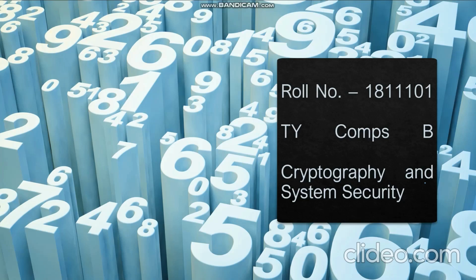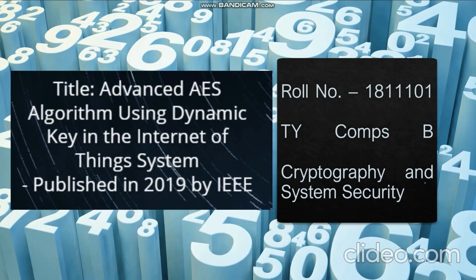Hello everyone, I am roll number 101 from CommsD and the title of my paper is Advanced AES Algorithm Using Dynamic Key in the Internet of Things System. It was published in 2019 by IEEE. Let us look at the abstract of the paper.